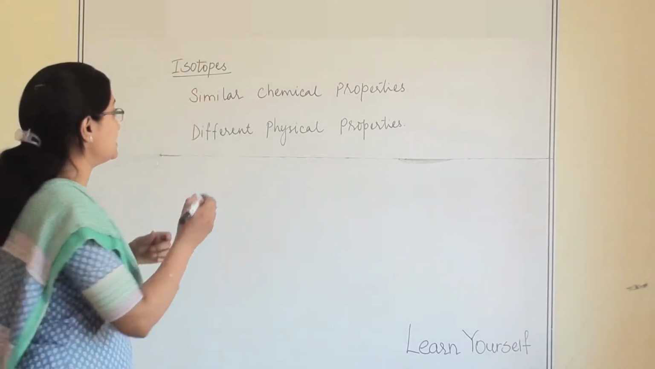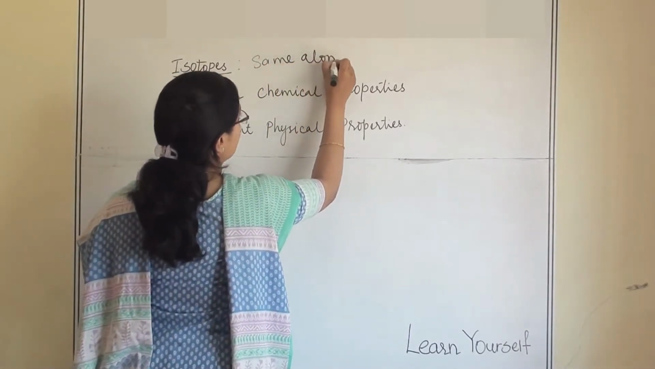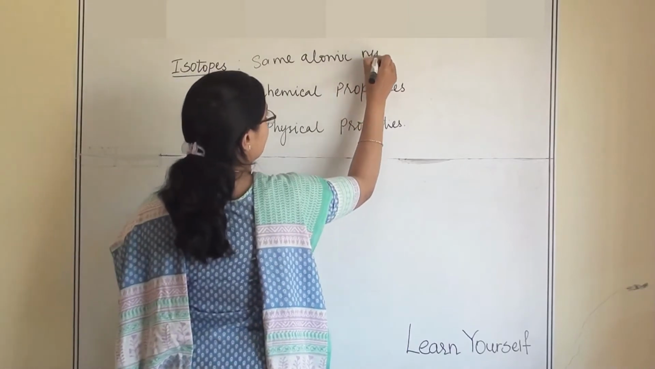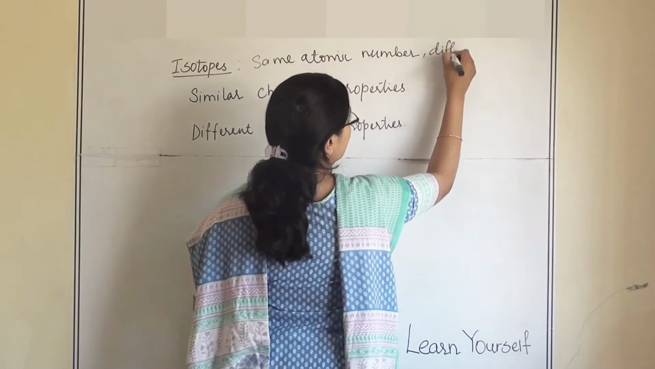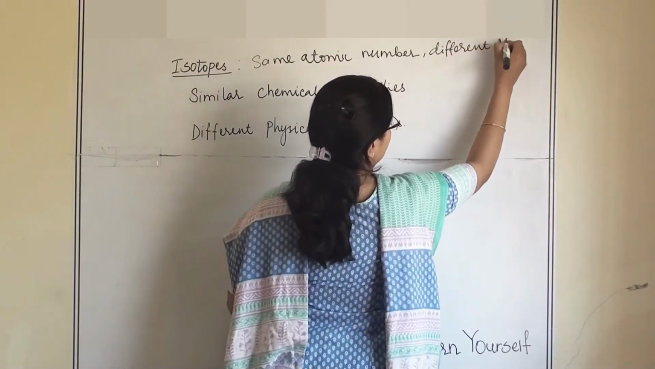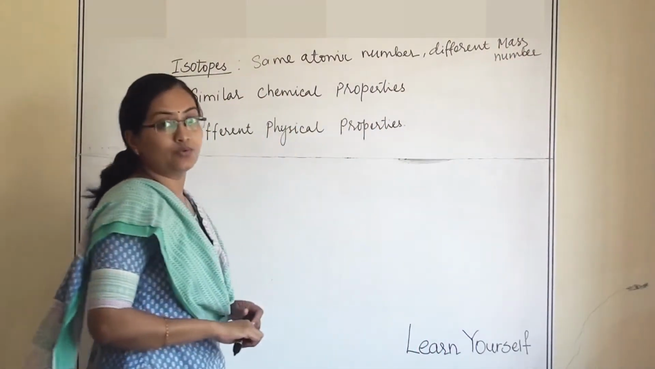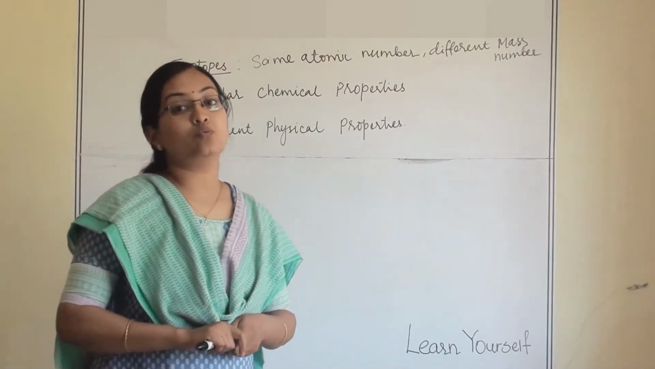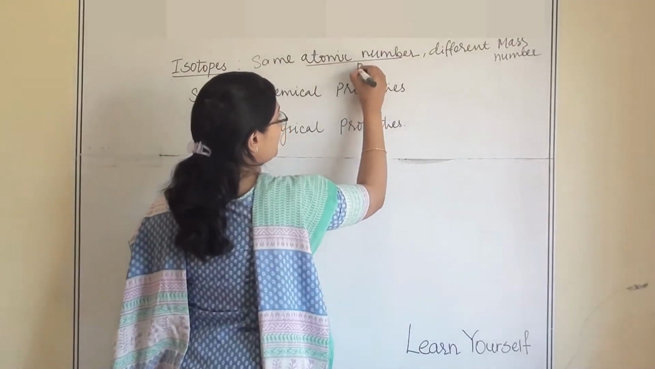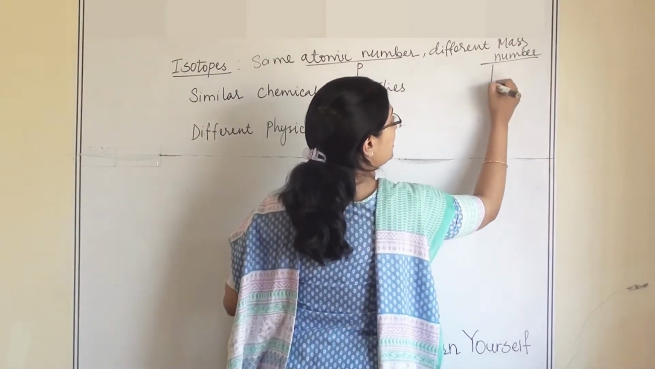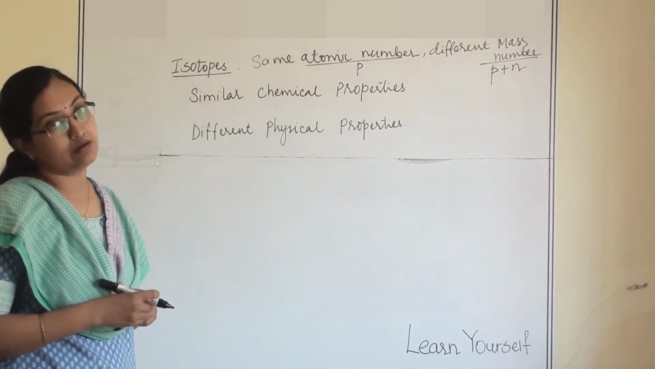Isotopes are the elements which have the same atomic number but different mass number. So for that we need to know what is atomic number and what is mass number. Atomic number is the number of protons. And what is mass number? The total number of protons plus total number of neutrons for any atom is the mass number.